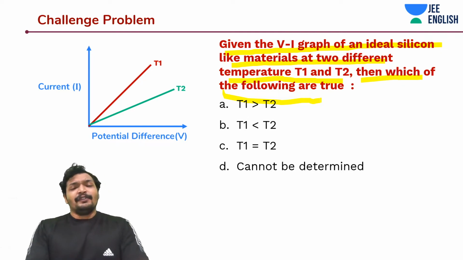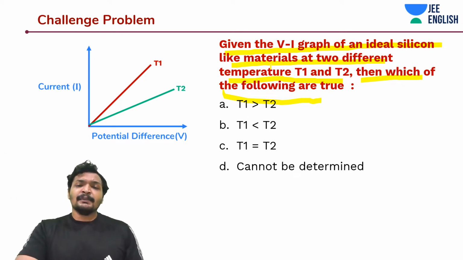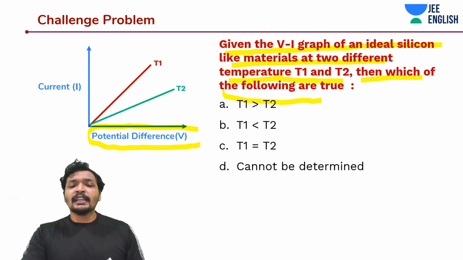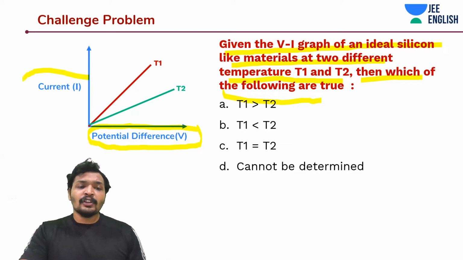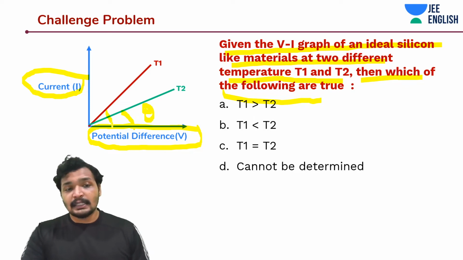But what is this graph? This graph is something from which we have to infer the relation between T1 and T2. The potential is plotted on the x-axis and the current is plotted on the y-axis. That means the slope is talking about conductance.